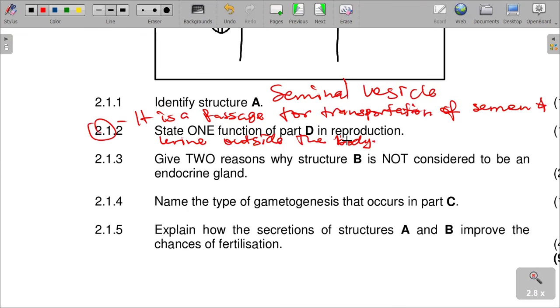That is the function of the urethra. It carries semen, and it transports urine also outside the body.